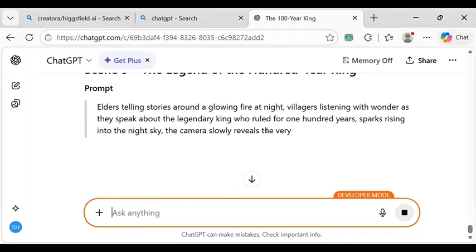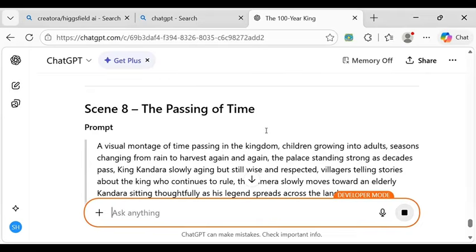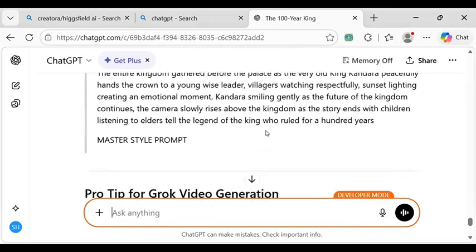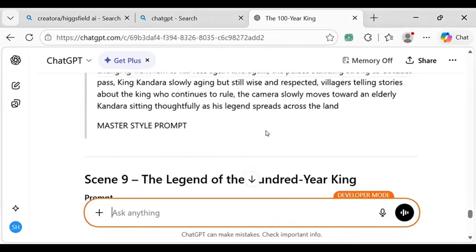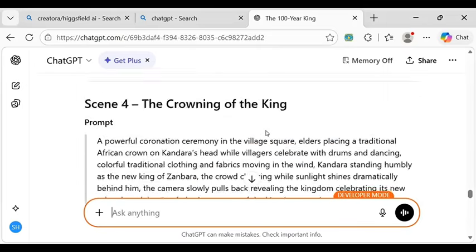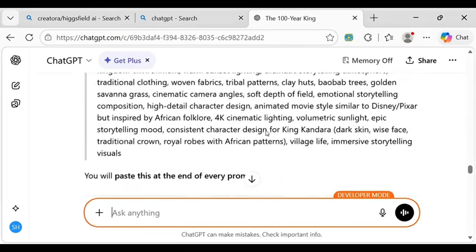So don't worry, it's going to generate it. It has generated about 10 scenes for us. So let me show you how you are going to generate video with this.